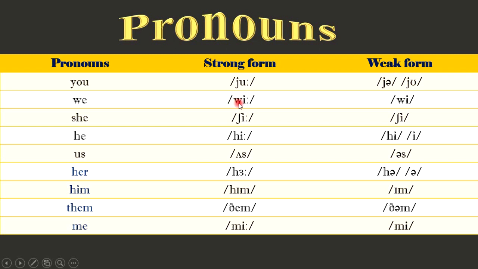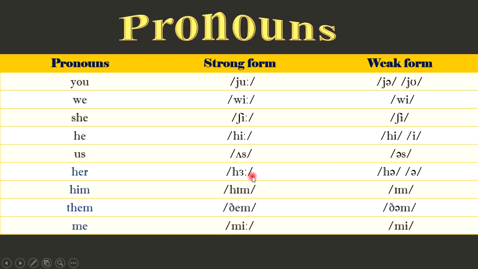And the strong form we pronounce we, and the weak form we pronounce we. She for the strong, she for the weak. He for the strong, he or e for the weak. Us for the strong, us for the weak.